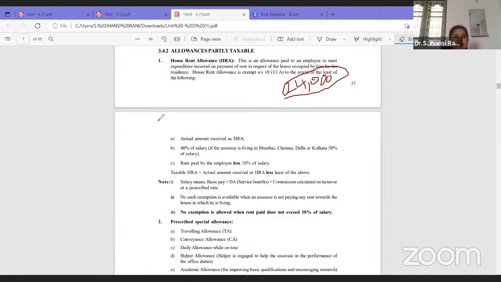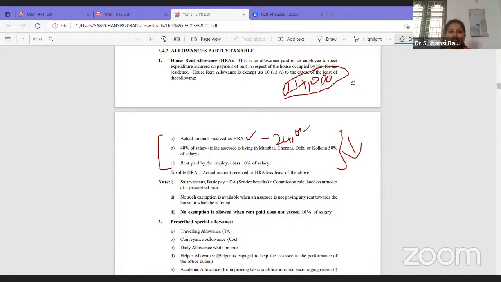Under that we have three provisions. These are the three rules. Out of these three, whichever is least is given as exempted. That is given as exemption. So how much is it? Actual amount of HRA received. So how much are we receiving? 24,000.